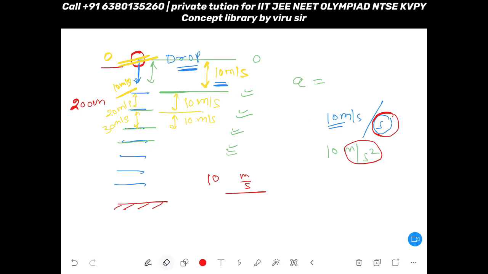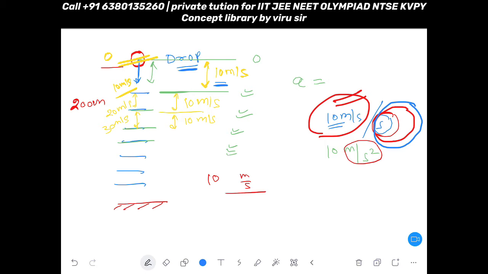So if this part is, understand, this part is 10 meter per second. What is 10 meter per second? It is the velocity, but this velocity is increasing every second, right? This velocity is increasing every second.